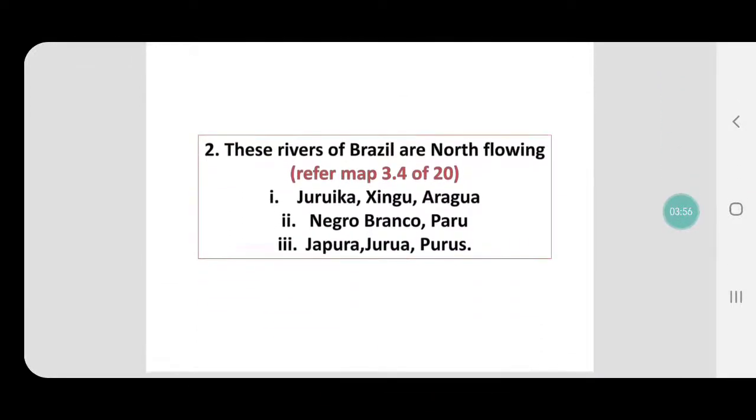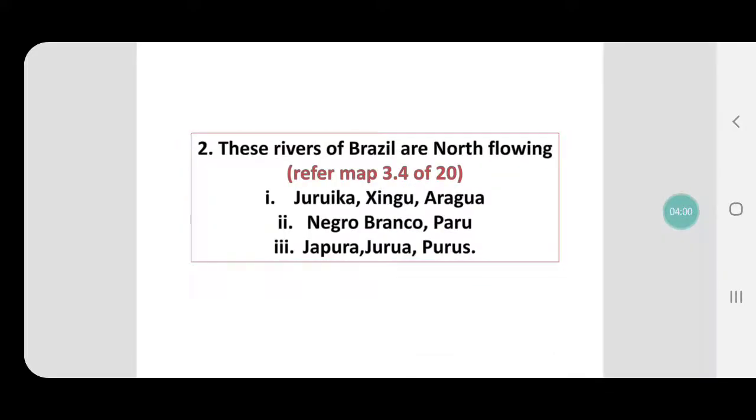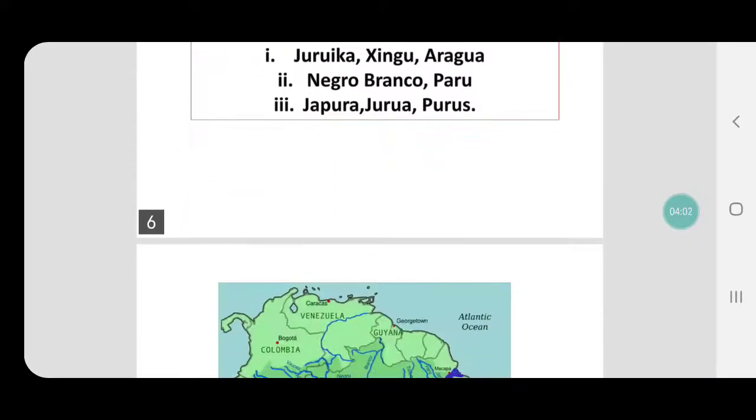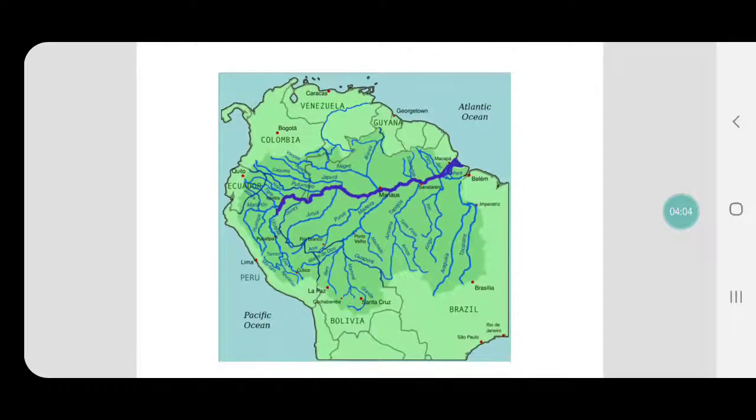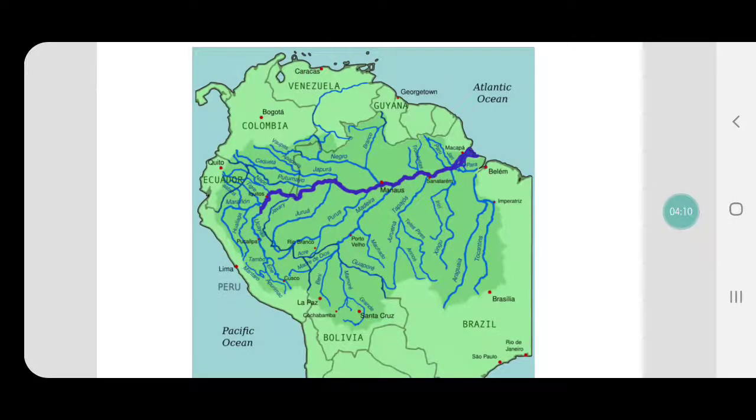These rivers of Brazil are north-flowing rivers. I had explained to you this little activity. Okay, if you remember, we had taken this map and we had looked out for the rivers. You need page 20, because however much I may try to give you a bigger map here, blow it up, it's still very tiny.